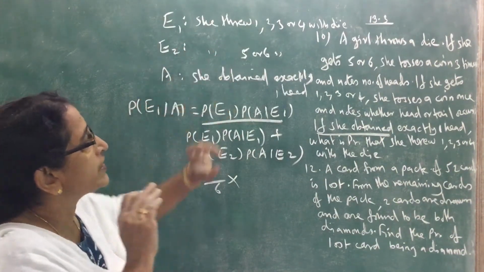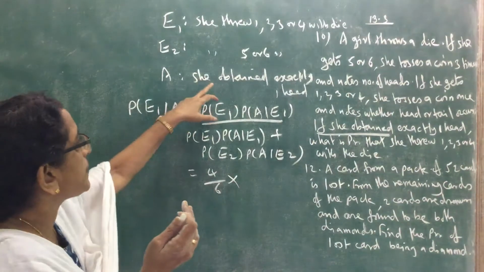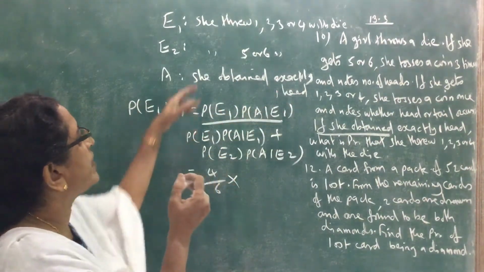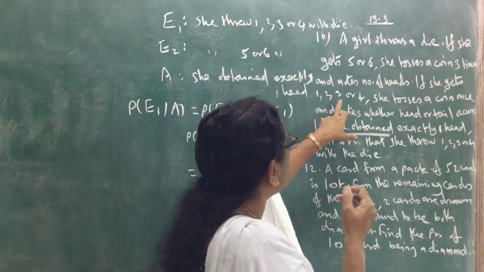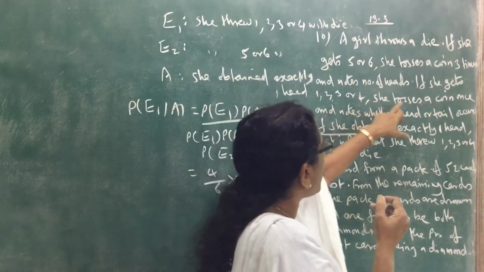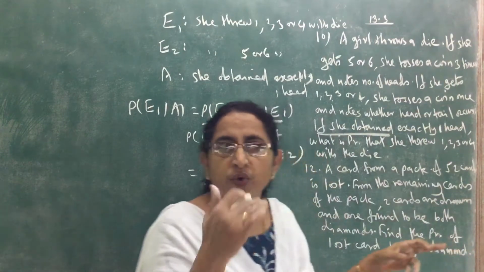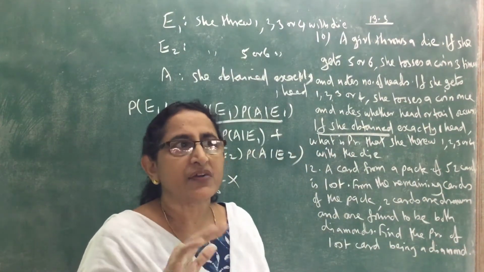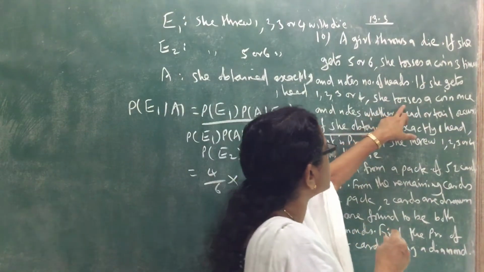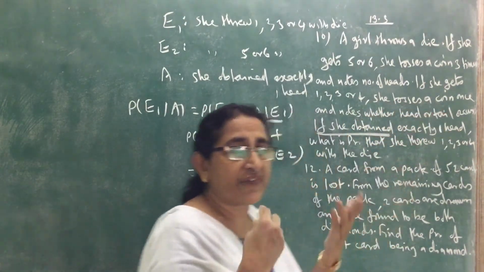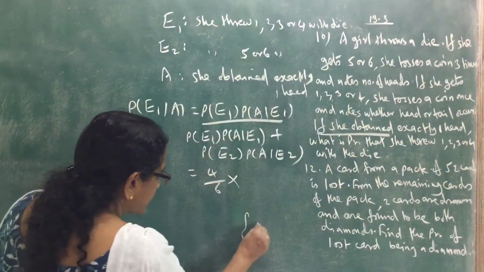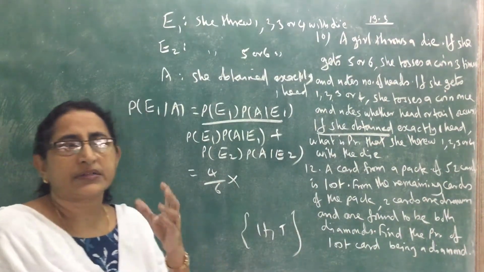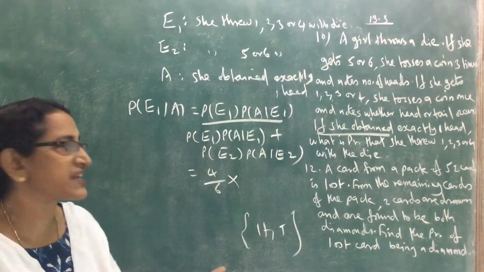If she threw 1, 2, 3, 4 with the die, what is the probability that she obtained exactly one head? When she threw 1, 2, 3, 4, she tosses a coin once. So what is the sample space? H and T. The possible outcomes are head and tail.